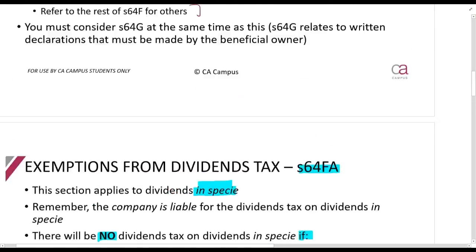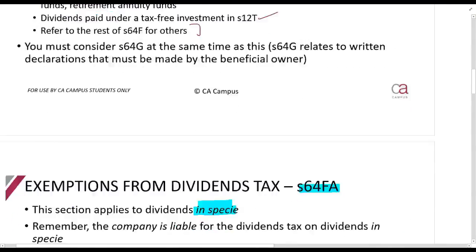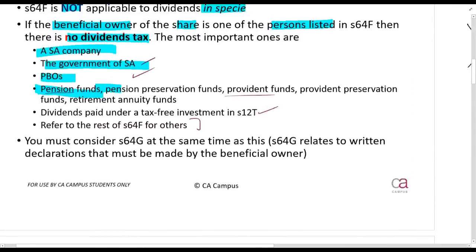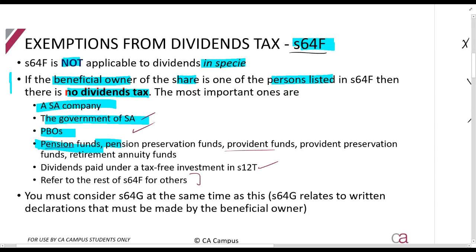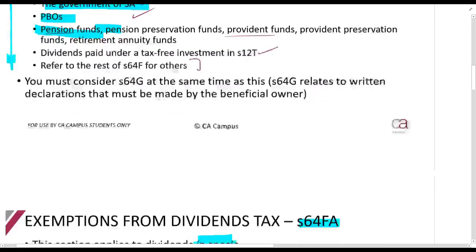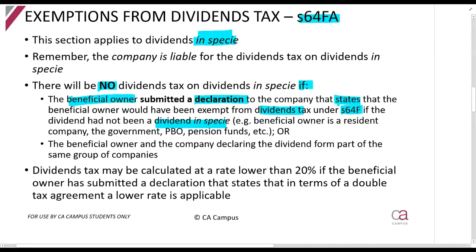In other words, they say, I know we're paying out a dividend in specie, but let's pretend it was a cash dividend. Would it be liable for dividends tax, or is it one of these? If you say no, it's not liable for dividends tax, then it also won't be liable for dividends tax for the asset in specie, as long as the beneficial owner has submitted a declaration stating that.